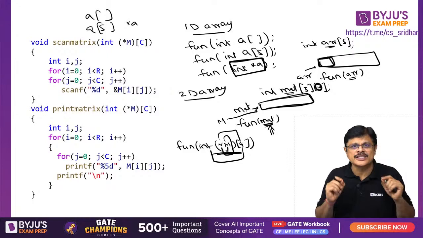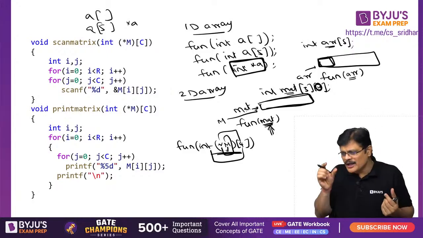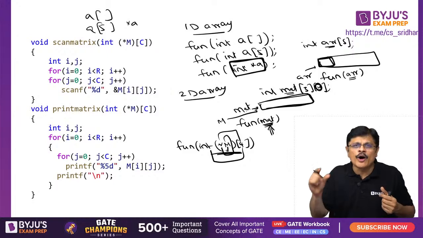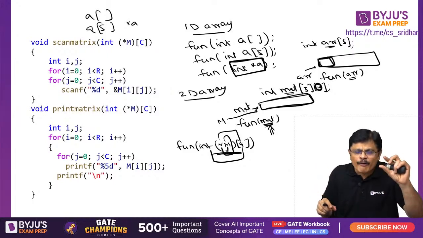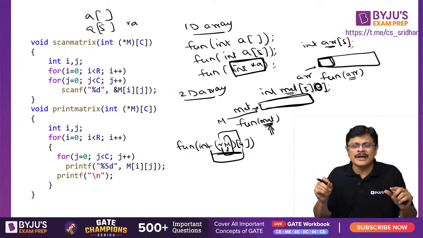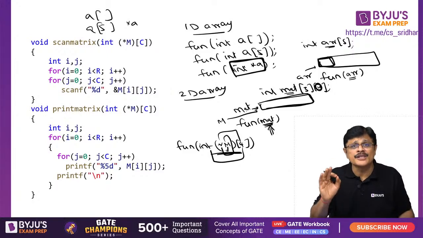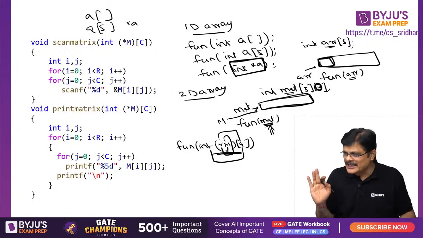So this is the logic, my dear friends. Later on, whether you do it with structures or whatever, whatever is the type of actual argument, the formal parameter also must be of same type. If you understand this logic, you will never make mistakes in this, my dear friends. That is the moral of the story. Am I clear? Is the idea clear?